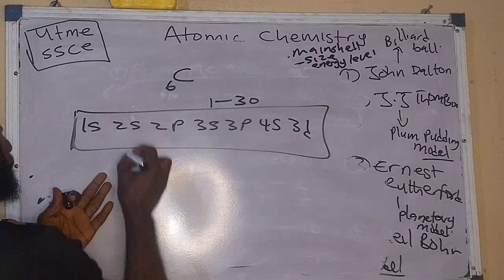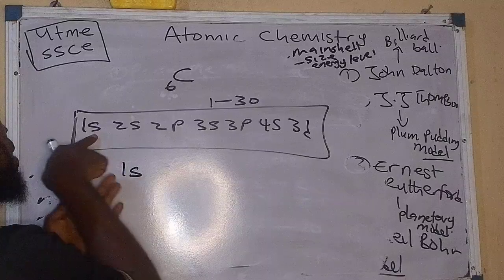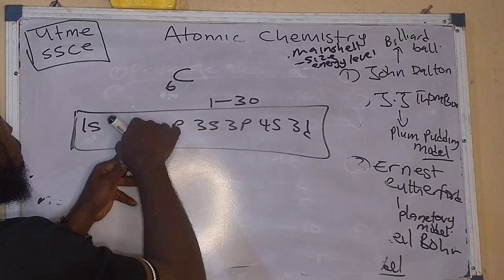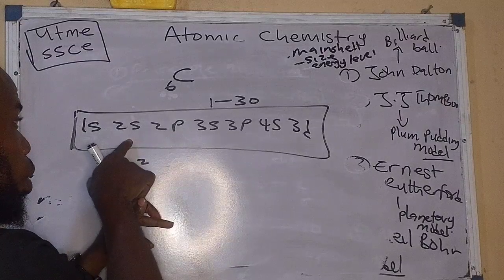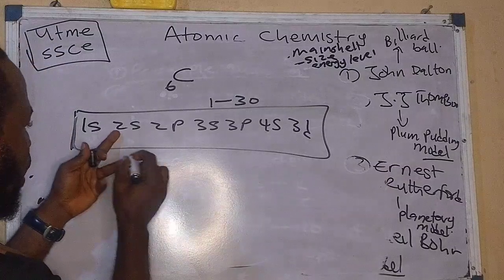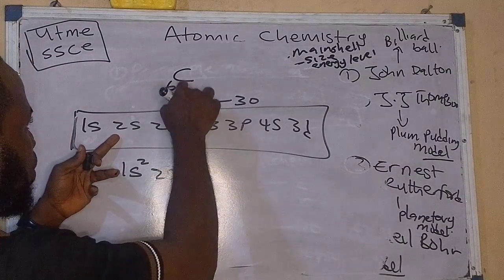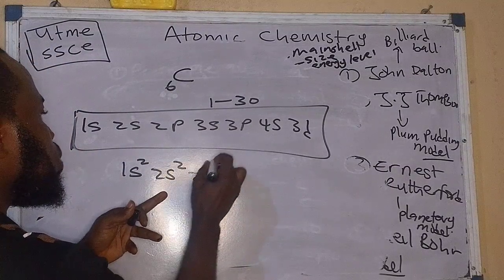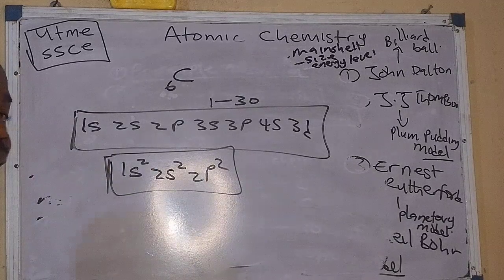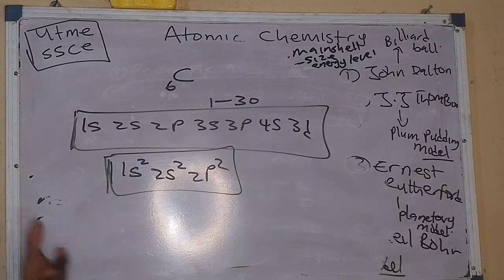Now, if we come here, to arrange these electrons, which is 6, 1s, because s can carry a maximum of 2. 1s2, go to the next one, remaining 4. I cannot put 4 here. Go to the next energy level. So I'm using the word energy level to refer to what? Shell or orbitals. Now, it will be 2s2. So the remaining 2 here will be 2p2. Now, this is the configuration for carbon. I can likewise do it for other elements.